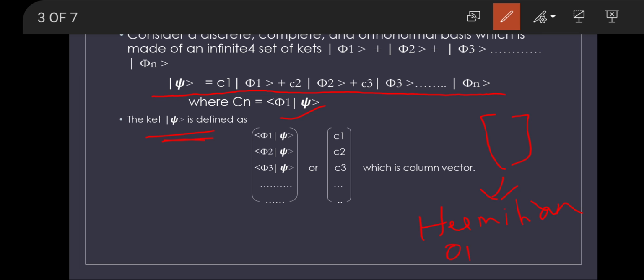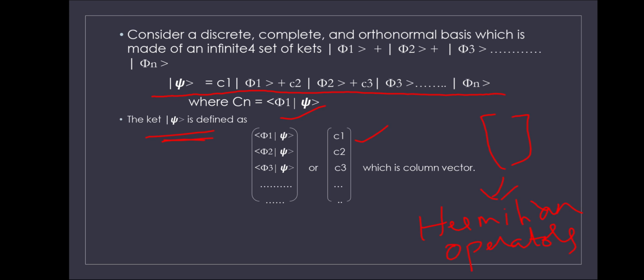Therefore, the ket psi is defined as bracket phi 1 psi, bracket phi 2 psi, bracket phi 3 psi, that is C1, C2, C3 and so on, a column vector.